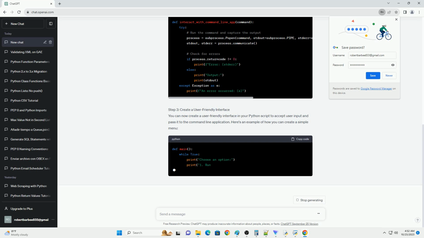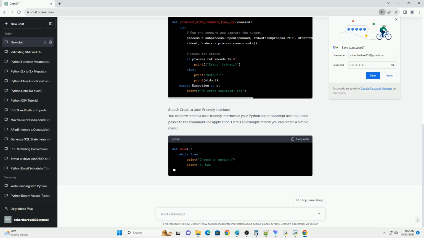We will use the subprocess module to interact with the command line application. First, import it into your Python script. Create a Python function that will run the command line application. You can use the subprocess.run function to run the application and capture its output and return code. Here's an example function. In this example, args is a list containing the command and its arguments as strings.